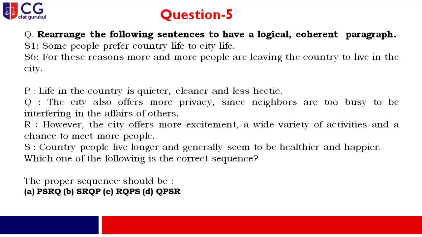Fine. Now, if we talk about the correct answer, if you go through the options, you will find that P, S, R, Q is clearly written in option A. So, my dear friend, the correct answer will be option A.